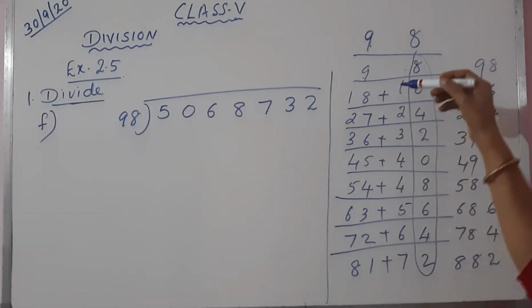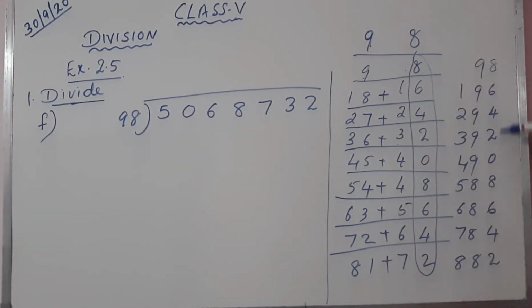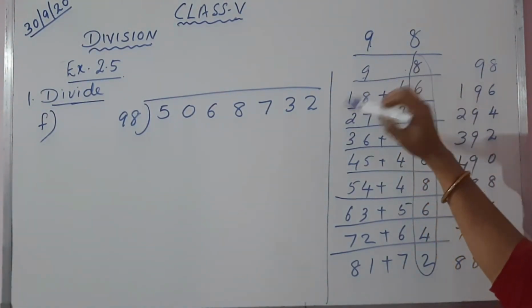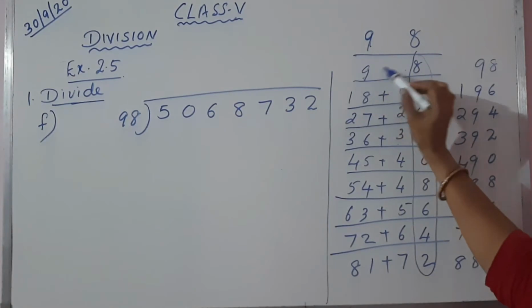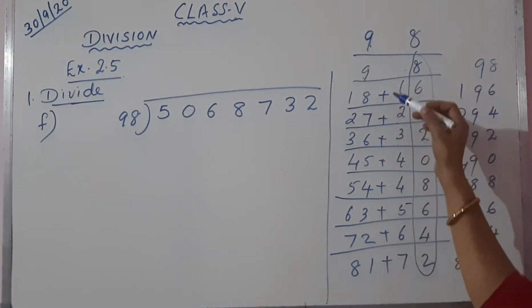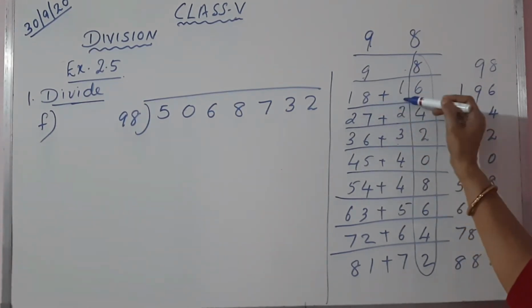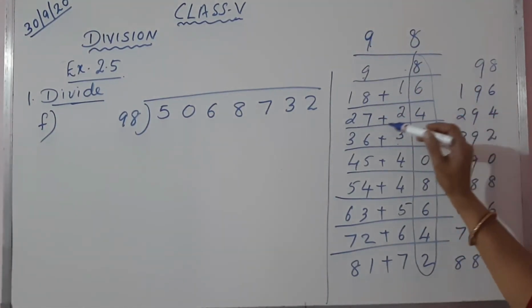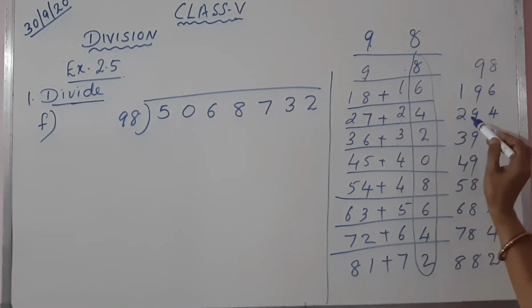Once more you go through. Take the ones place digit. I have written the ones place digit here. Then left out digits you have to add if there are any. So here 9 is there. There is no digit. Write 9 as it is. But from here onwards, second number onwards, we want to add the digits because 1 is left here. 18 plus 1, 19. 27 plus 2, 29.